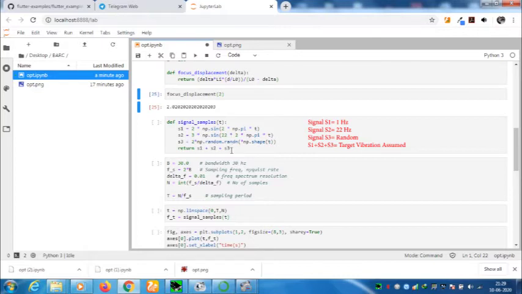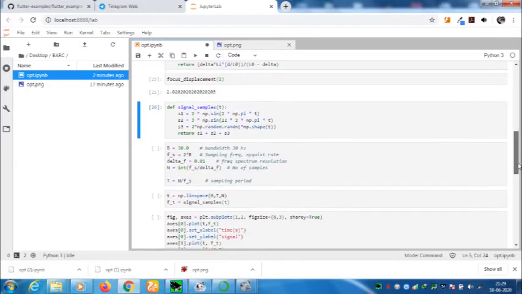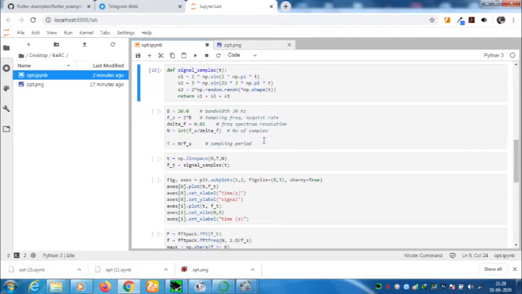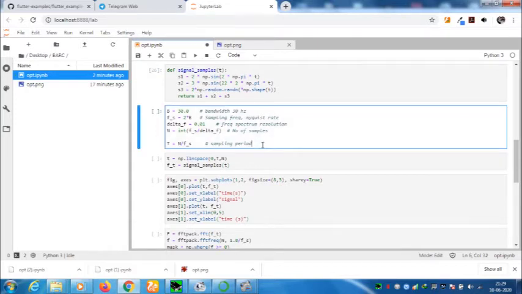Then return S1 plus S2 plus S3, meaning we are assuming the target is a rough surface. Then we run it, and now we will do the sampling by putting the sampling frequency at a maximum of twice the frequency component in the target vibration. Then we run it and enter.